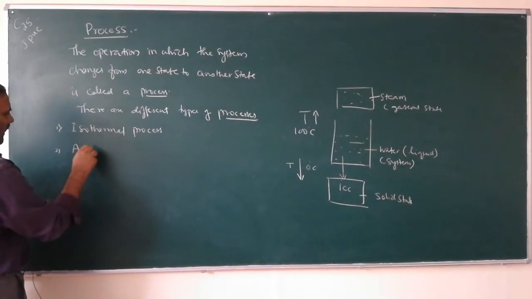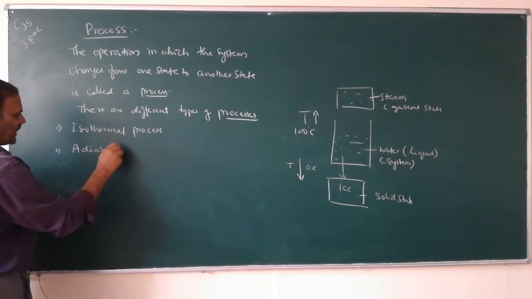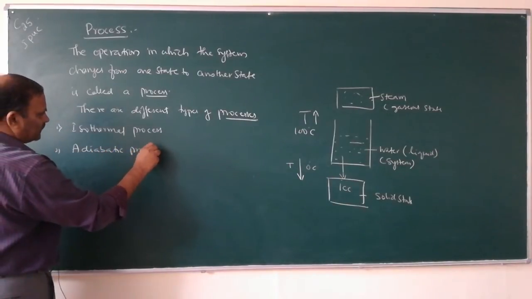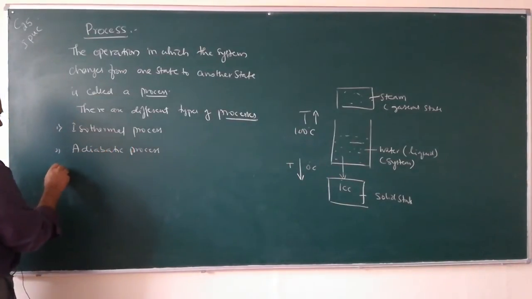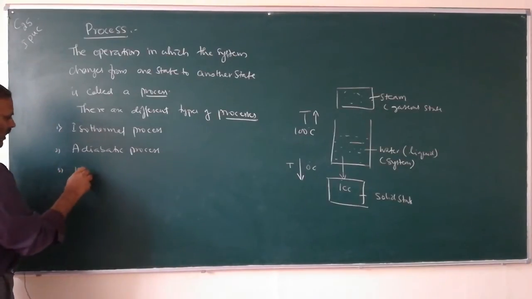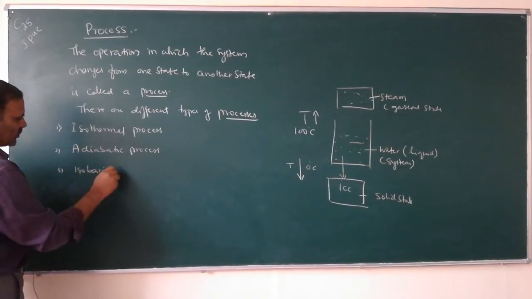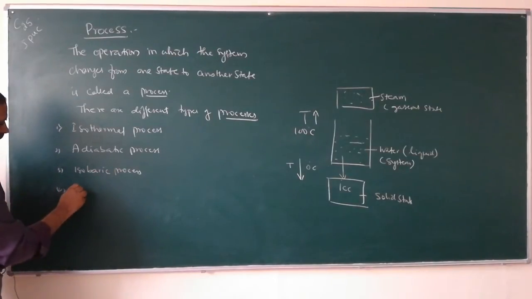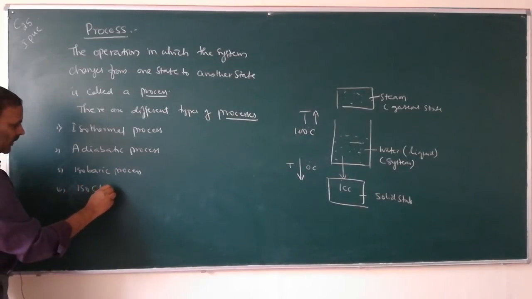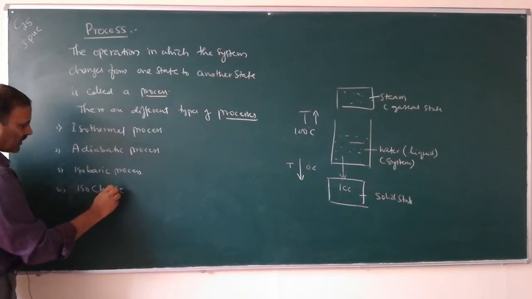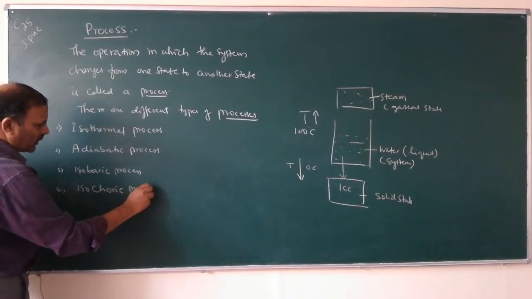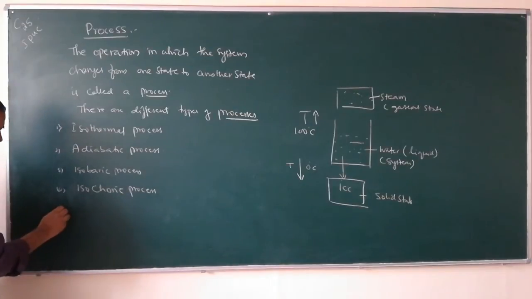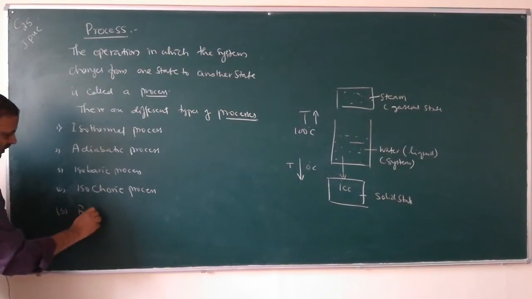Number two, adiabatic process. Number three, isobaric process. Number four, isochoric process. And number five, reversible process.